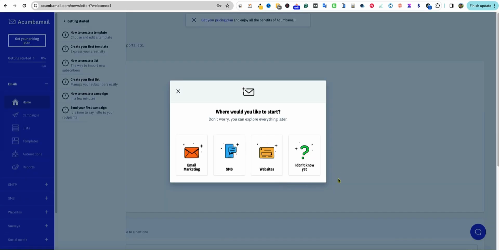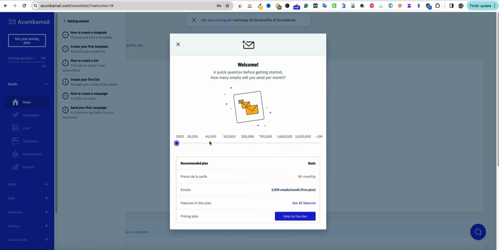Okay, so we're inside of the dashboard. Where would you like to start? Don't worry, you can explore everything later. Email marketing, SMS text messaging, websites. I don't know yet. Let's go with email marketing. And we're right over here.